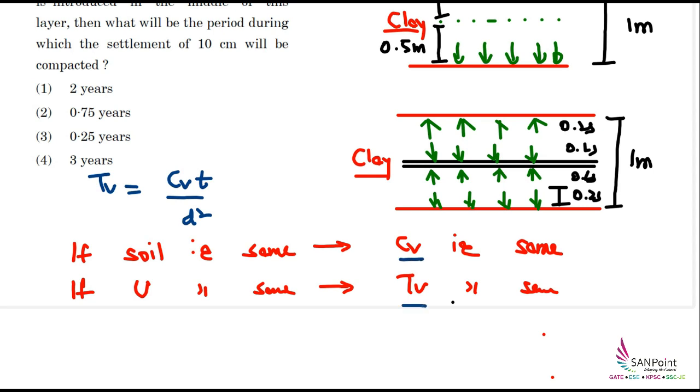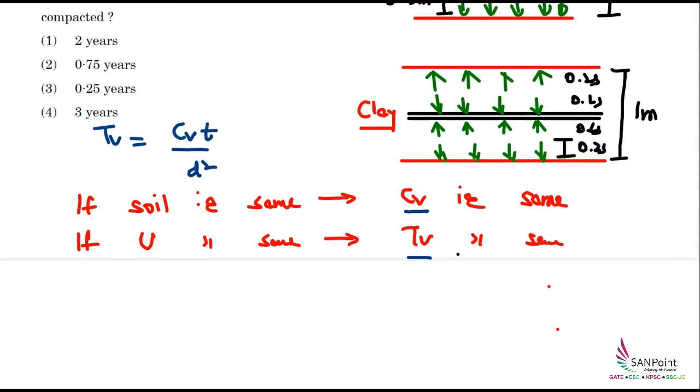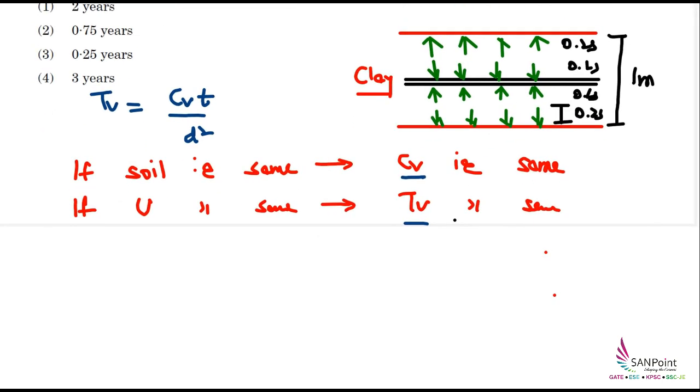So if I write the formula for the first condition and second condition, I can say that my time is directly proportional to D square, because TV and CV values are not changing, as the soil is same as well as the settlement that we are observing is same. So from here I can say that T1 upon T2 is equal to D1 square upon D2 square.